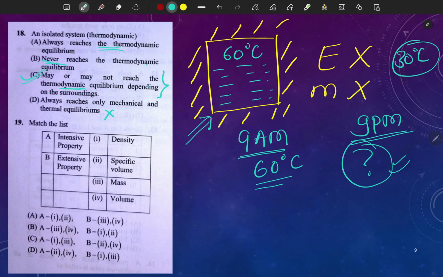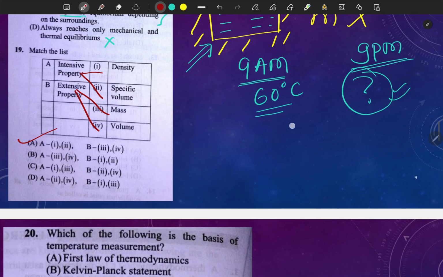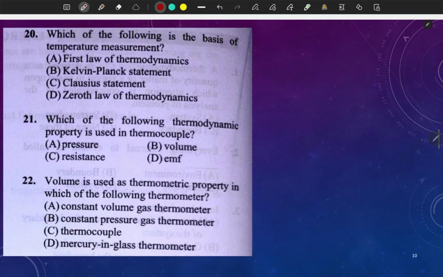So match the list, intensive property ये हो गए हैं। I think आंसर कितना आएगा इसका, intensive, okay let's try to do this. So intensive क्या हो जाएगा, this, specific volume this, okay, extensive property is mass, extensive property is volume, right? So answer will be A. Now which of the following is the basis of temperature measurement? The zeroth law of thermodynamics, this is the basis of temperature measurement. We will discuss this in detail in the class.